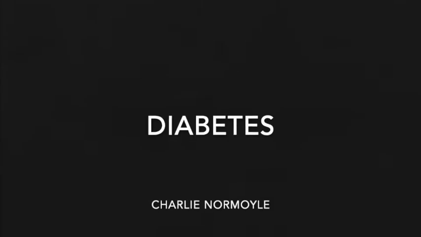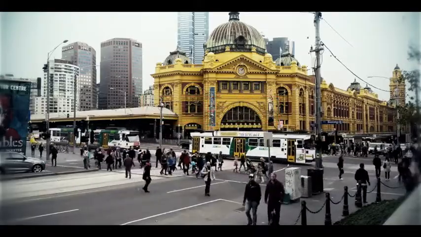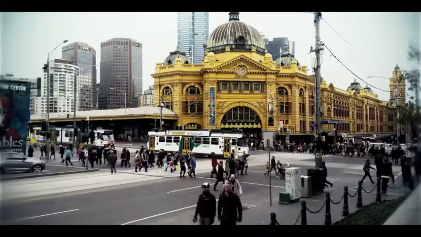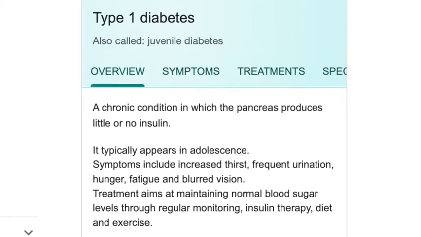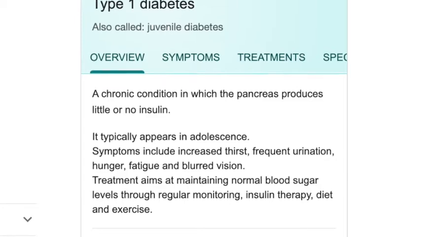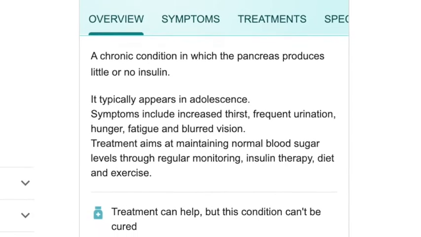Diabetes is a disease that relates to the body's ability to control blood sugar levels using insulin. There are three main types of diabetes: type 1, type 2, and gestational. Type 1 diabetes, also referred to as early onset diabetes, is an autoimmune disorder in which the pancreas produces little or no insulin, and typically appears throughout one's adolescence.